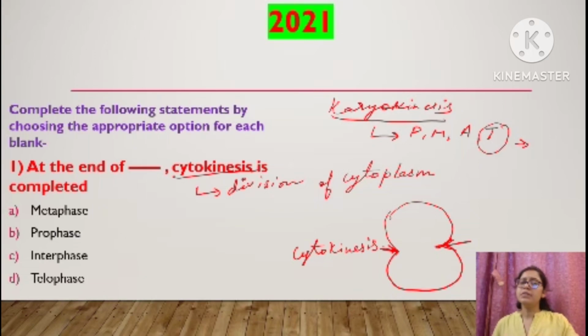And when the nucleus will be divided completely, that means when karyokinesis will be done completely, immediately it will be followed by cytokinesis. That means cytoplasm will be divided completely. So it will be completed after which phase? After telophase. So the correct answer is telophase.